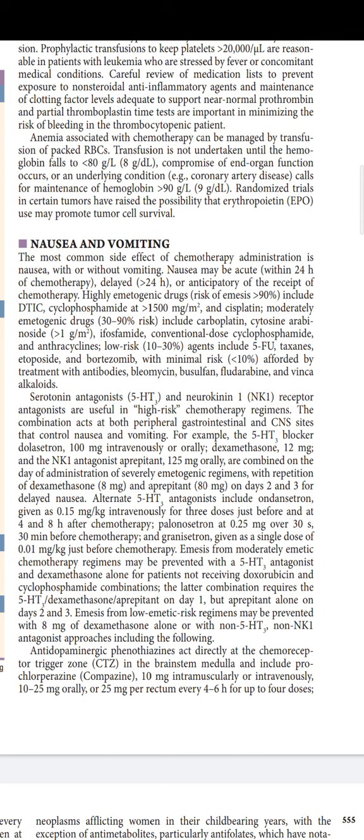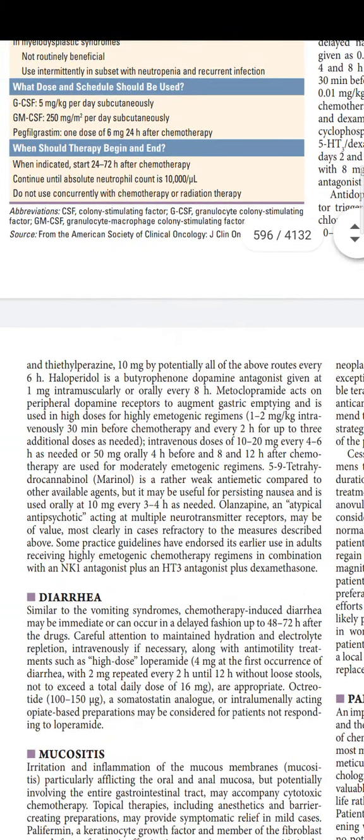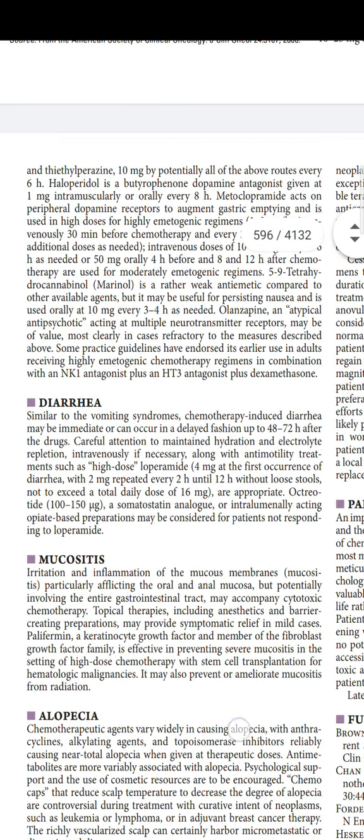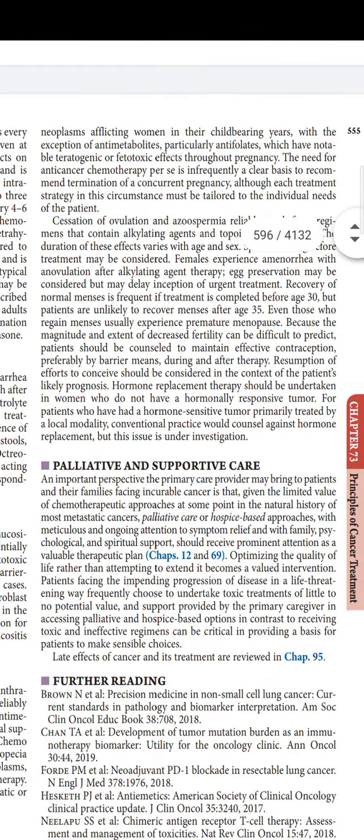More and more serotonin antagonists and neurokinin receptor antagonists are useful in high-risk chemotherapeutic regimens, and they have given regimens also, like those from low emetic risk regimens, which may be prevented with 8 mg dexamethasone alone, or with non-5-HT3, non-NK1 antagonist approaches, including the following. So they have given clear-cut regimens here, and practice guidelines endorse its earlier use in adults receiving highly emetogenic chemotherapy agents: a combination of an NK1 antagonist plus a 5-HT3 antagonist plus dexamethasone. This combination has now become the rule. Other than that, everything else is similar.